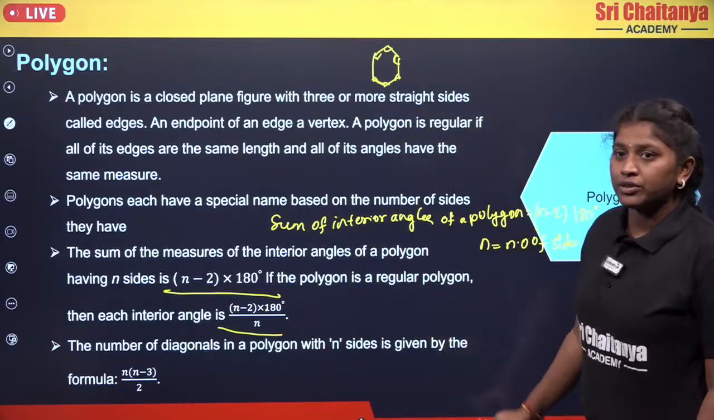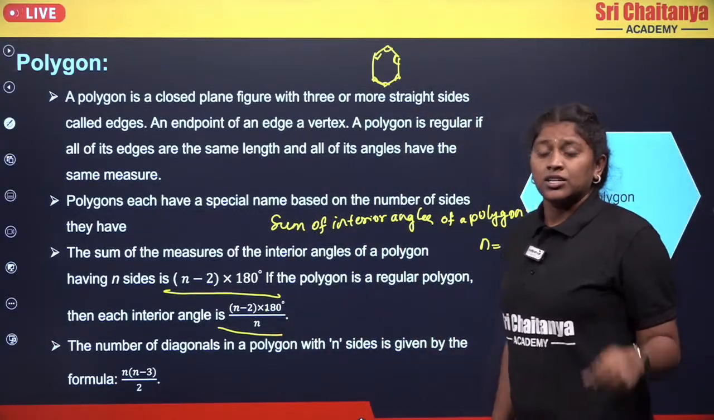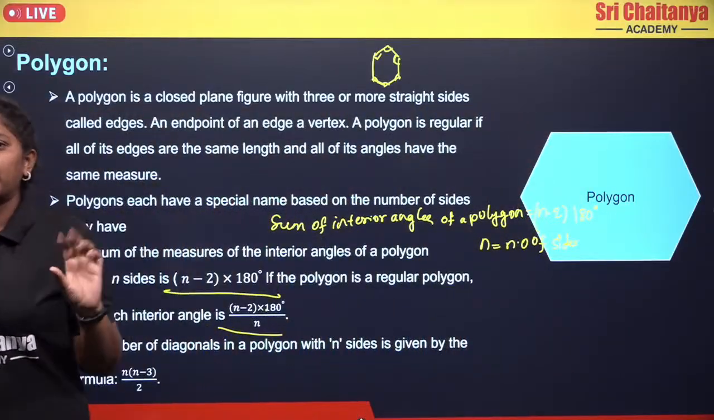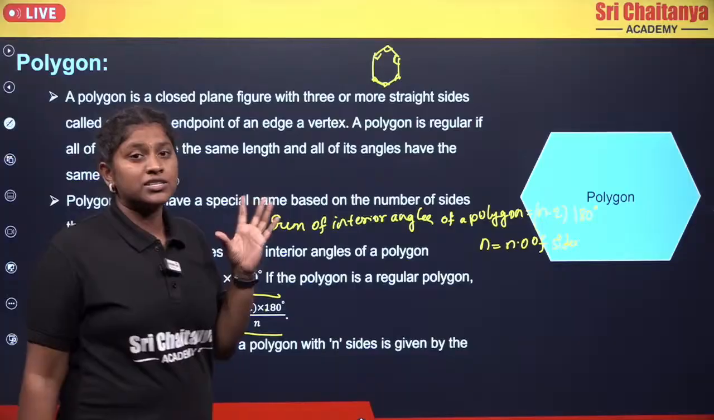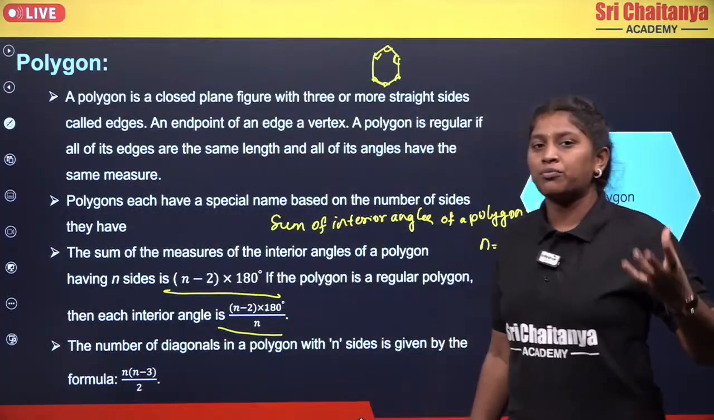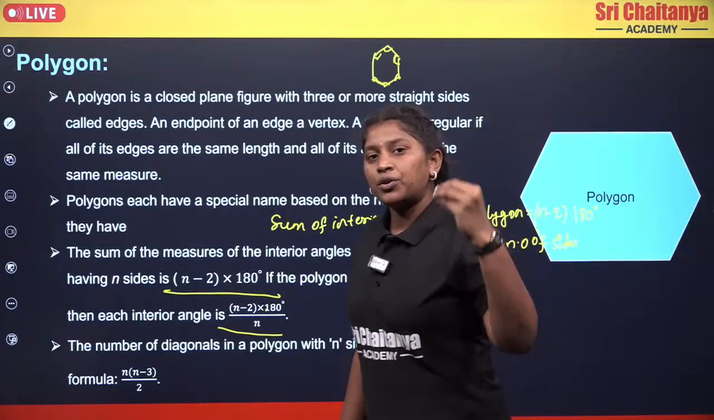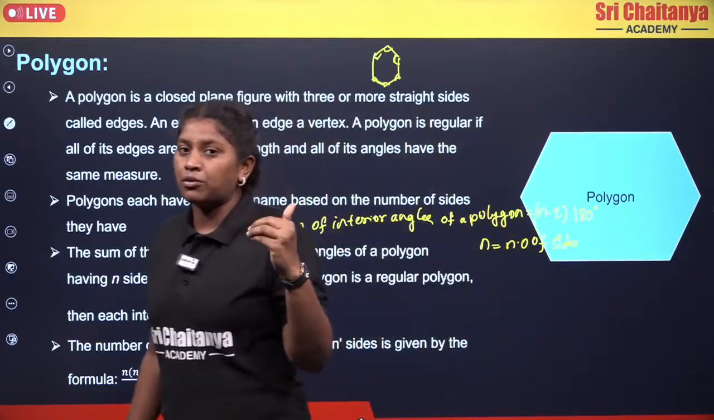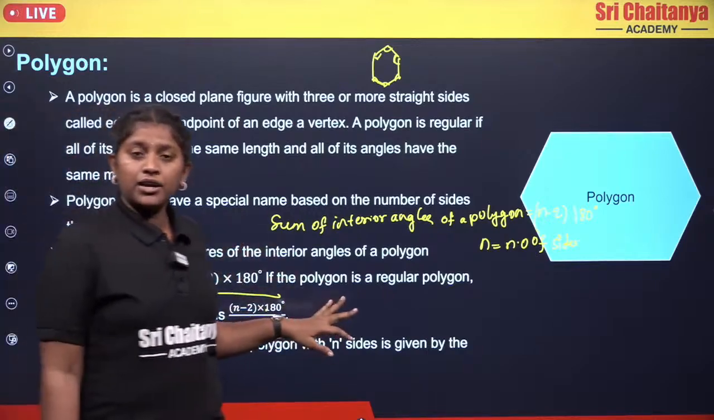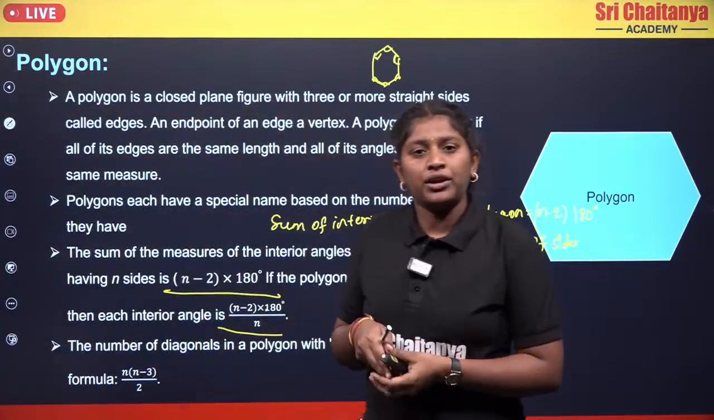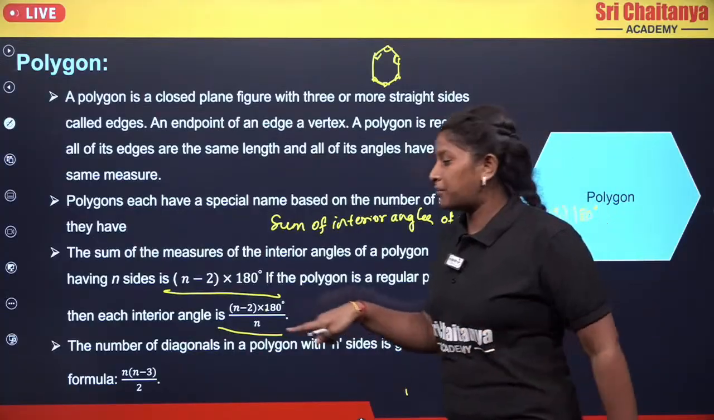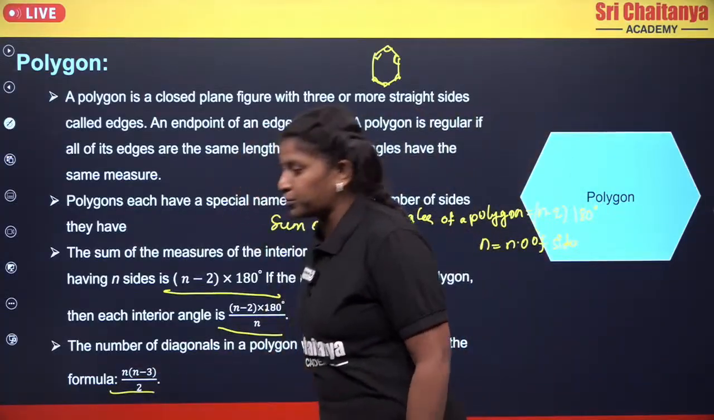Now moving to the next, the number of diagonals. This is very important. Why? Because in your grade 12 you will be learning about permutations and combinations, and you will have some questions on the number of diagonals of polygons. There we just give the formula in order to find them with the help of combinations, but if you know the formula, you can do it very easily, right? The number of diagonals of your polygon will be given by n into n minus 3 by 2.